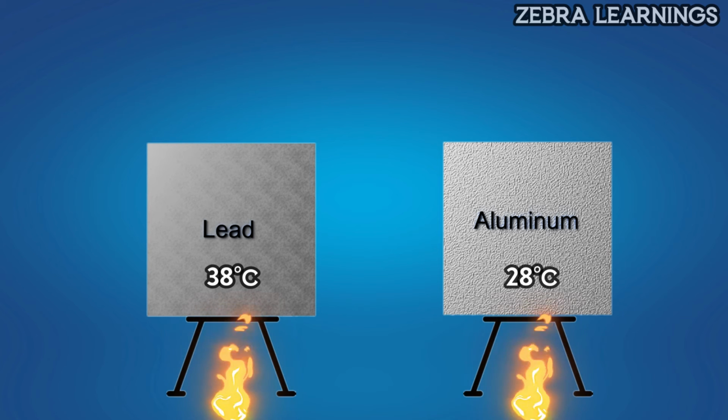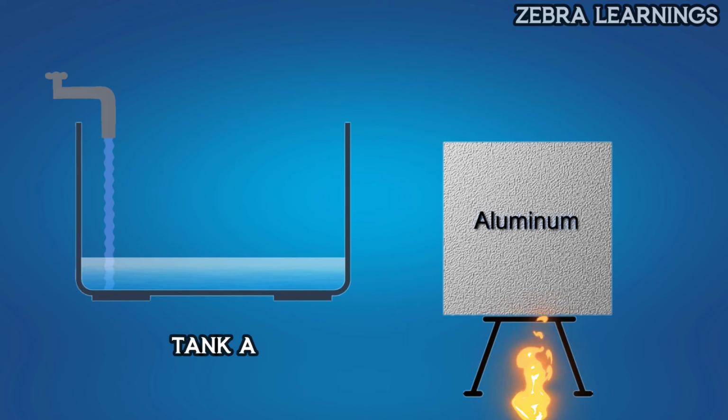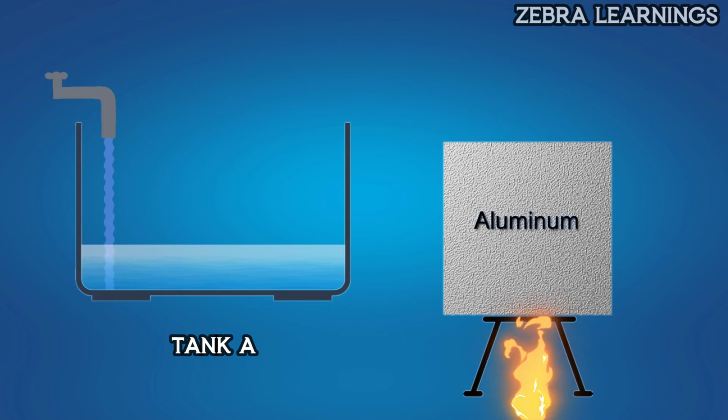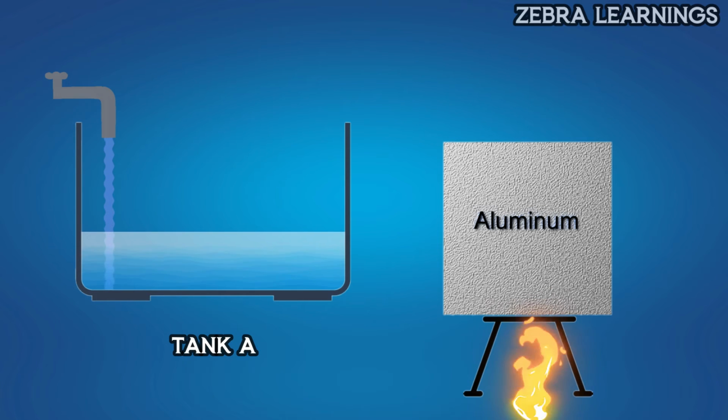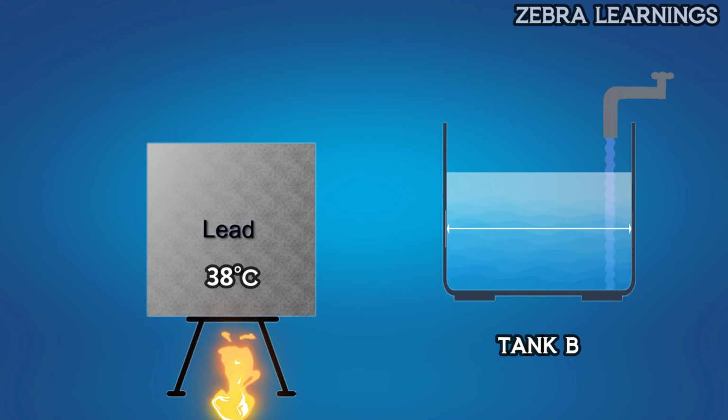The aluminum material is like Tank A, it absorbs a lot of heat to increase its temperature by 1 degree Celsius. The lead material is like Tank B, it increases its temperature by 1 degree Celsius with less heat.